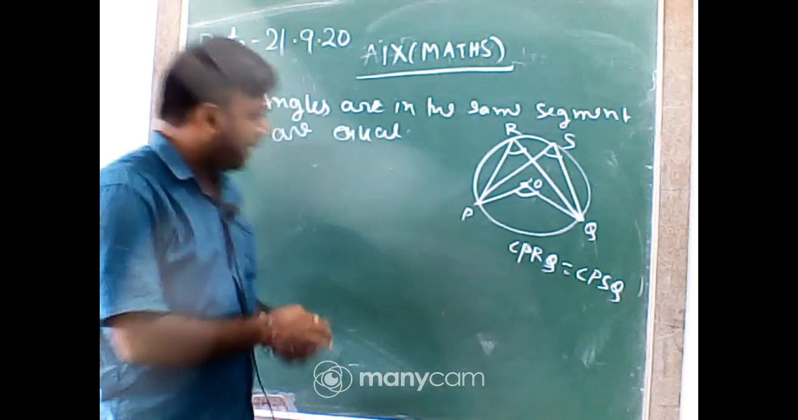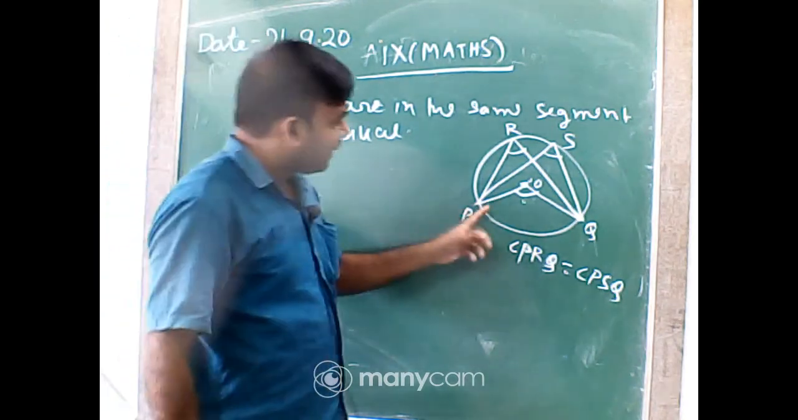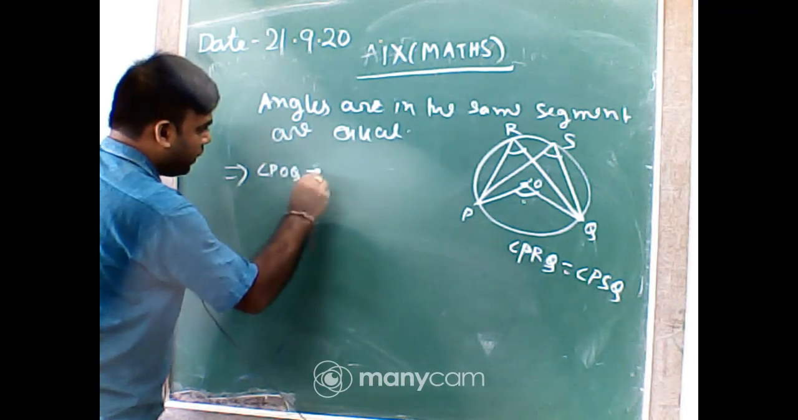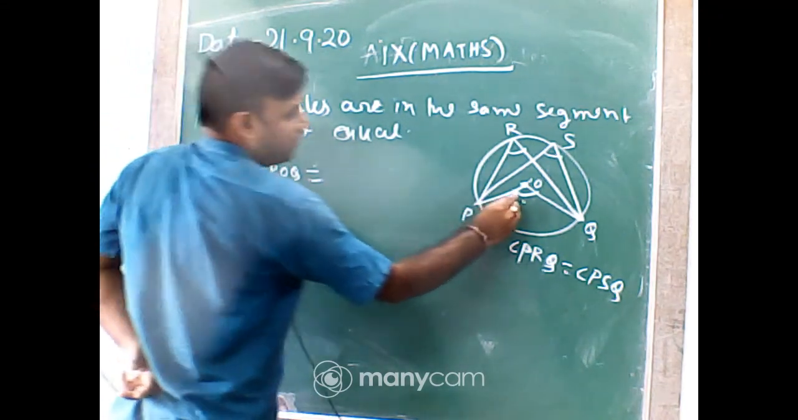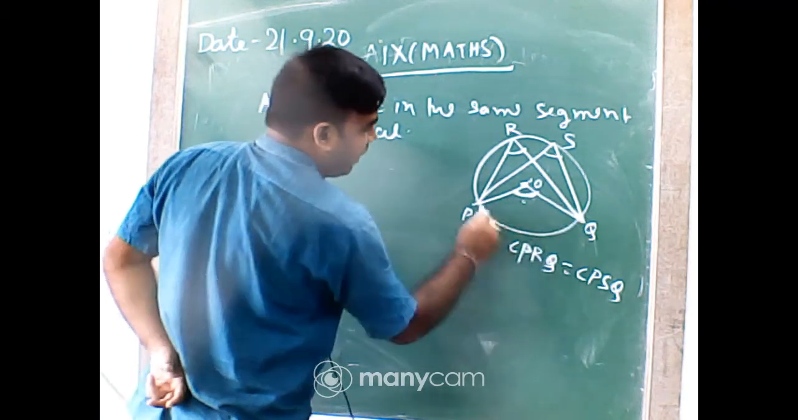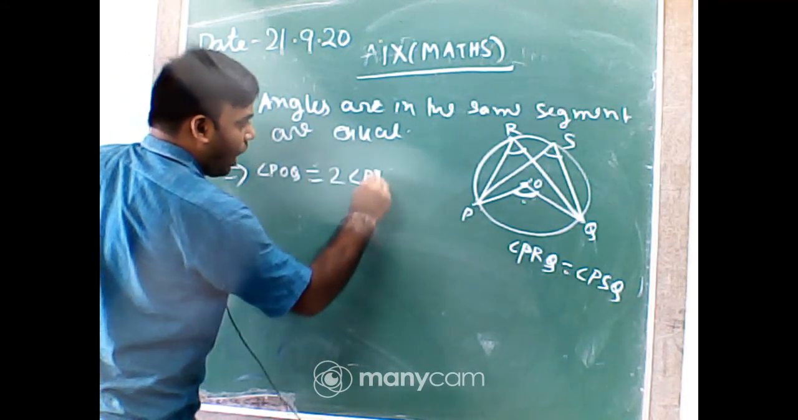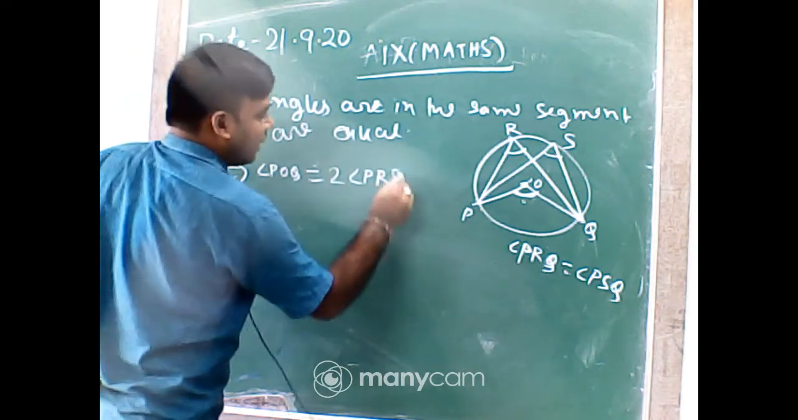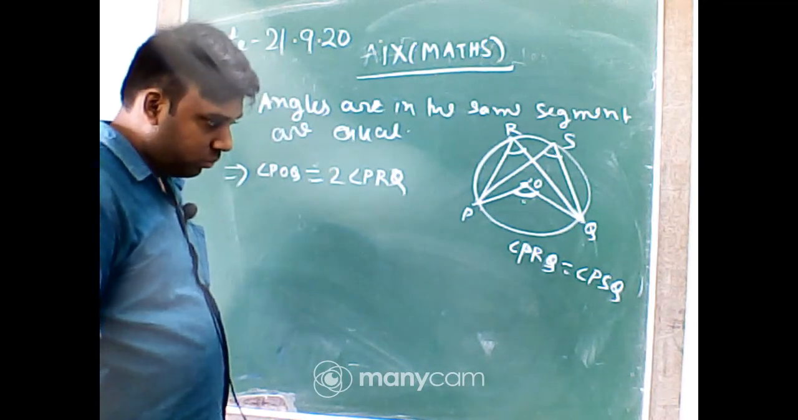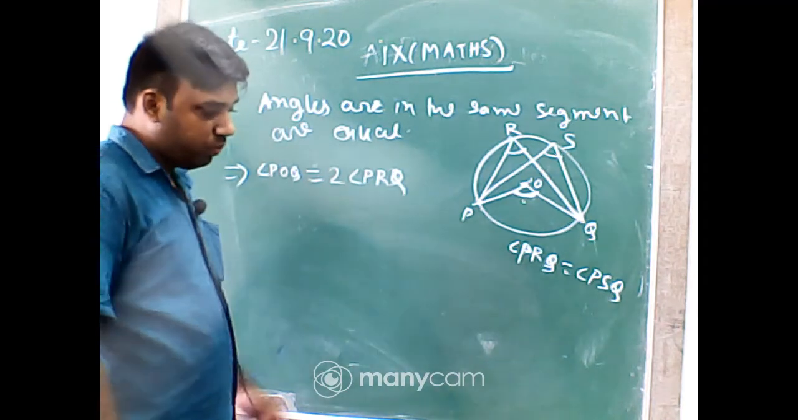Now, as you know, angle POQ, this is the central angle, and this is the circumference angle. The same arc subtends an angle at the center and at the circumference. So you can say that angle POQ is 2 into angle PRQ. Got it? Any problem? POQ equal to 2 into angle PRQ. Got it?